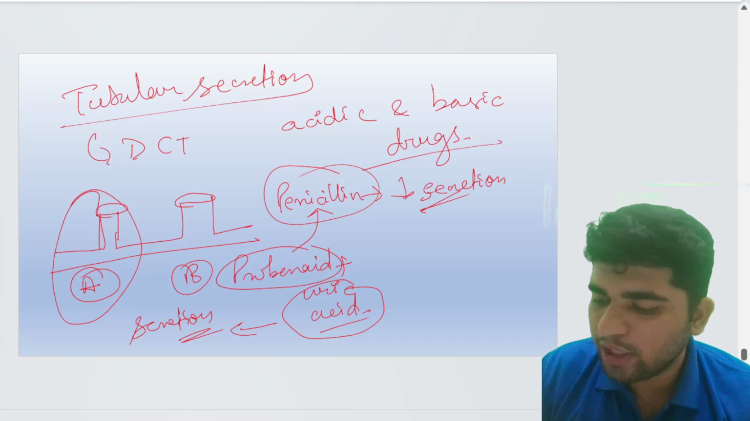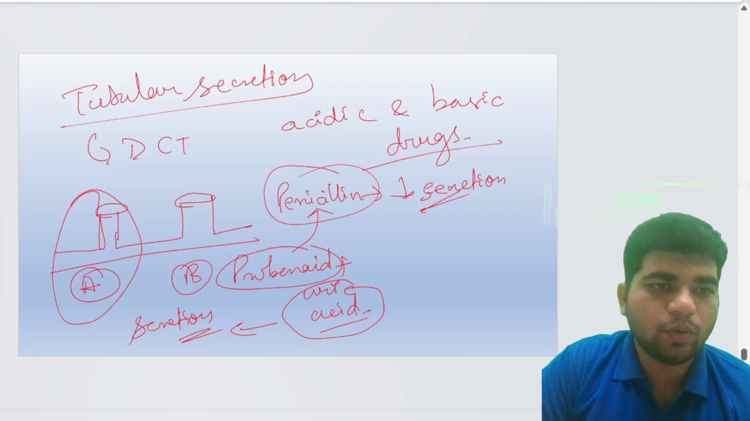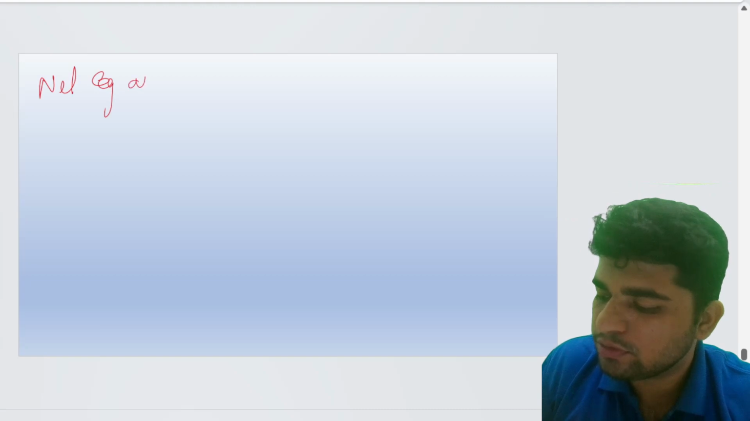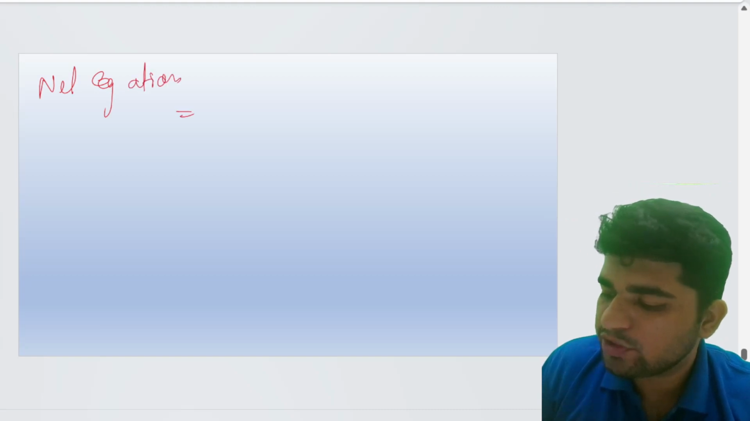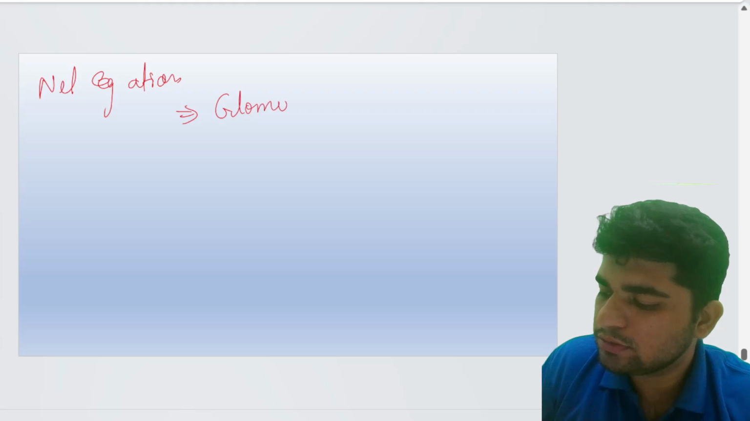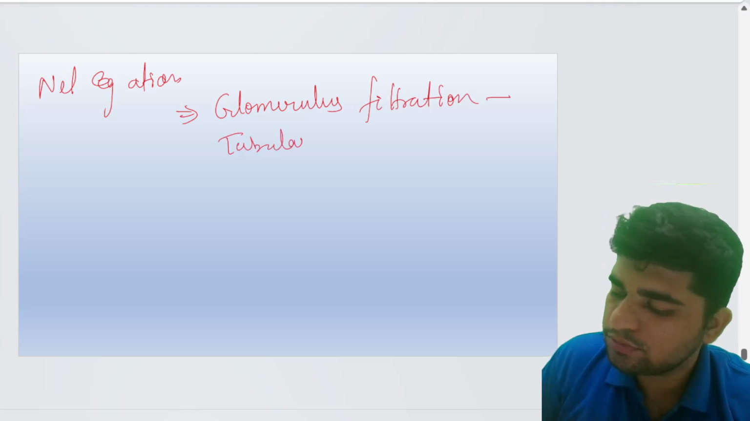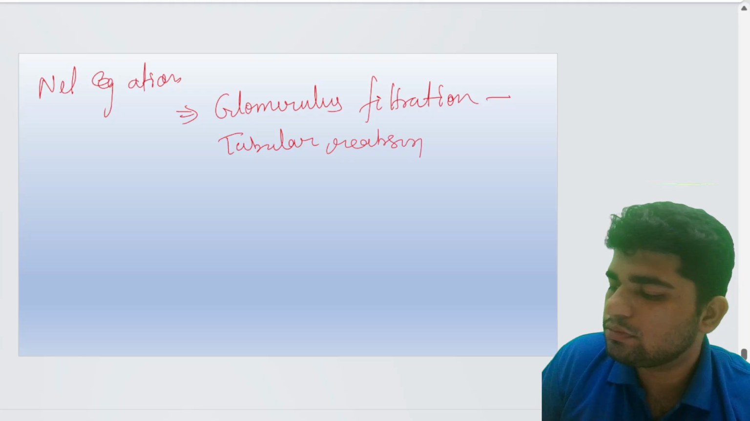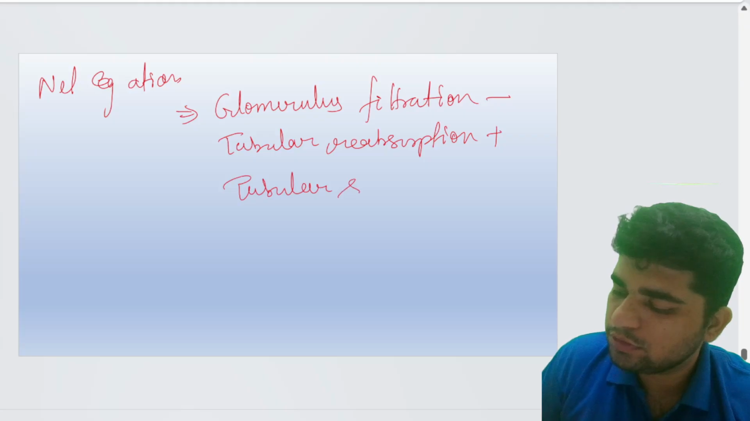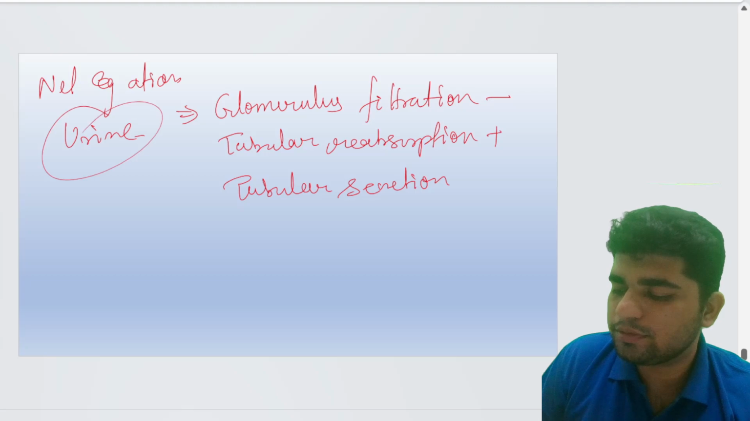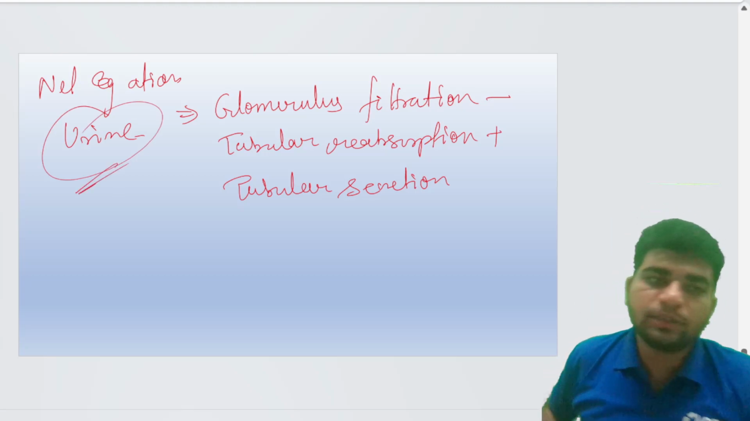All right. Now we have another thing: what is the net formula? Net equation. The net equation is glomerular filtration minus tubular reabsorption plus tubular secretion. That is the amount of urine formed. All right. So this is all the concept. This is the concept of excretion of drugs.